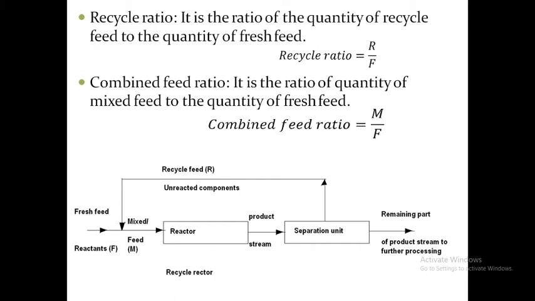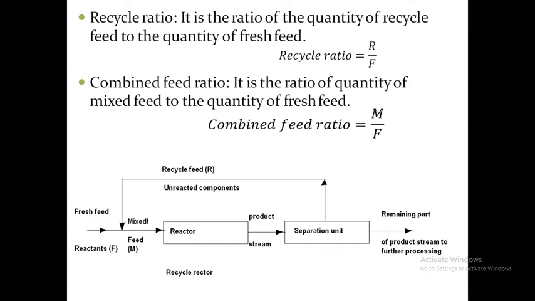This is the recycle reactor. Here the fresh feed is the reactant and the recycle feed is the unreacted components. Together they make the mixed feed. This mixed feed is sent into the reactor to produce the product. The reactor outlet is sent into a separation unit. From the separation unit, the unreacted components are sent back to join with the fresh feed.